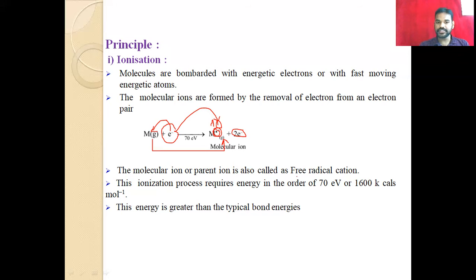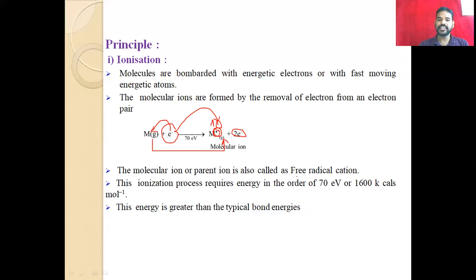This ionization process requires energy in the order of 70 eV, so electron volts, and in calories about 1600 kilocalorie per mole. So this much energy is required to remove the one electron. That means the bombarding electron must have 70 eV or 1600 kilocalorie per mole. Otherwise, we can't remove the one electron from the parental molecule.